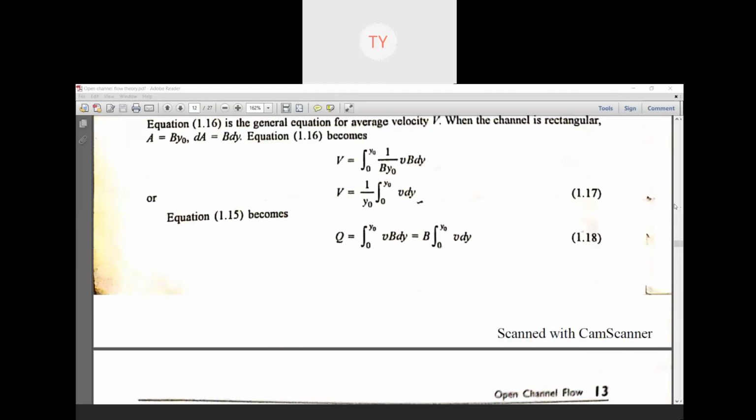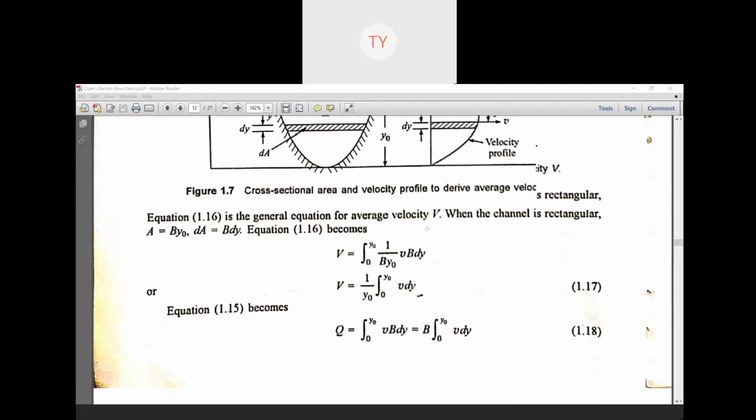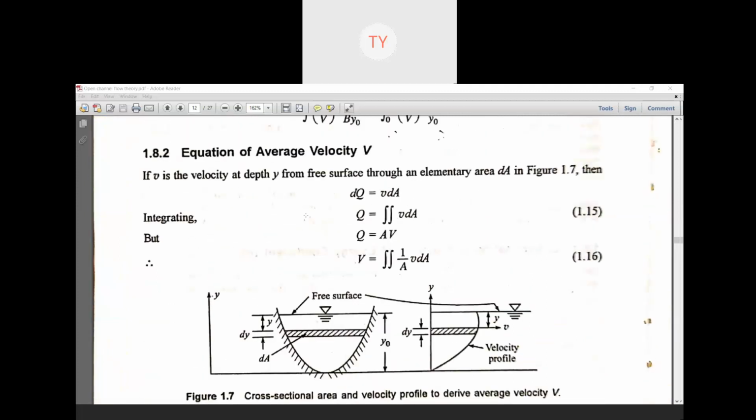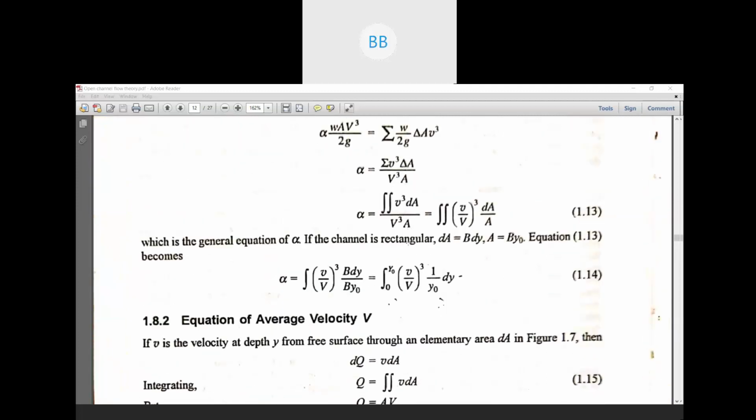In the last class, we discussed our energy coefficient alpha. We derived that equation. This is our general equation for the energy coefficient alpha.